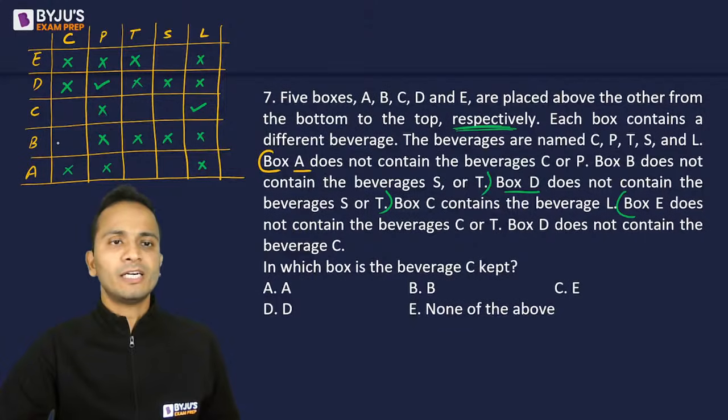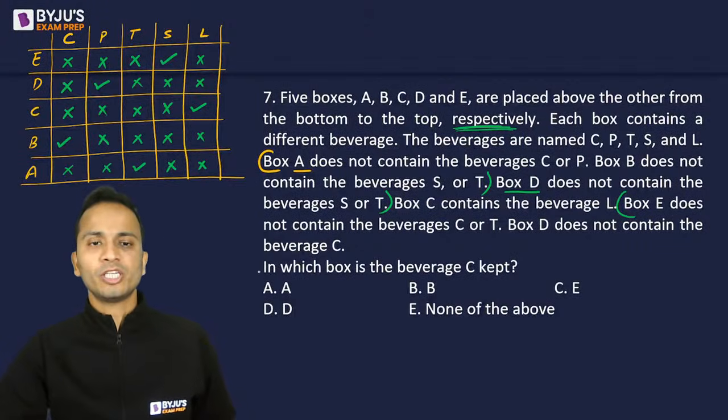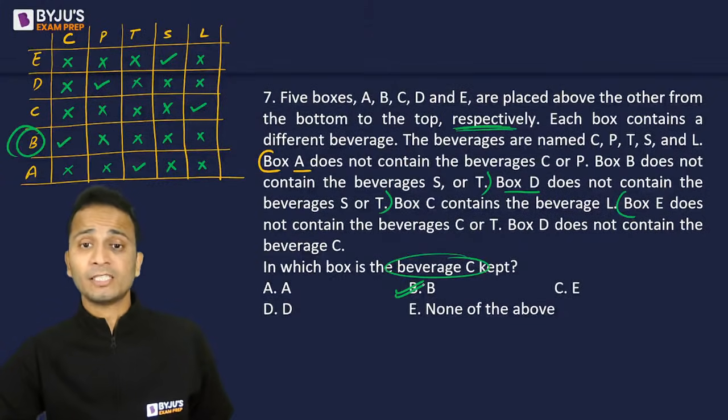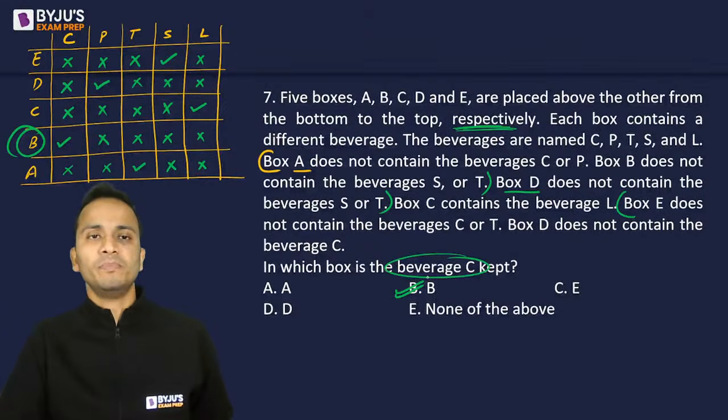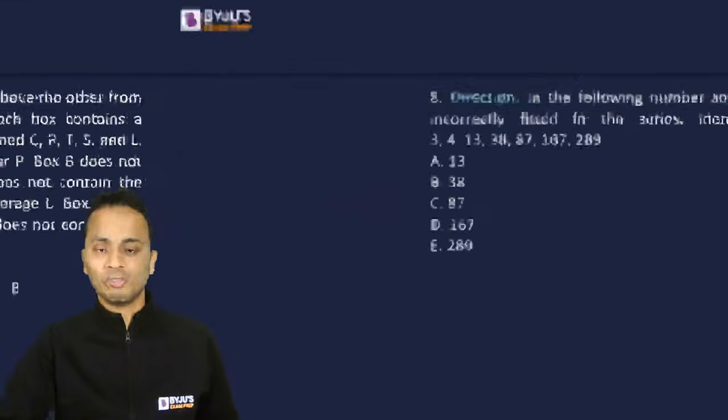Then B में क्या आ जाएगा? B will have C. Okay, so I'll have a cross here. E will have S and crosses elsewhere. और कौन सा बचा है? A में यहां पे टिक आ जाएगा and crosses elsewhere. Okay, so question is, in which box beverage C is kept? Beverage C is kept in box B. So the correct answer will be option B, that is box B. And सबने ही correct answer दिया है. Wonderful. So let's quickly move on to next question, question number 8.